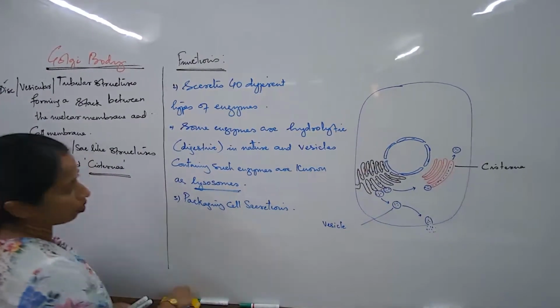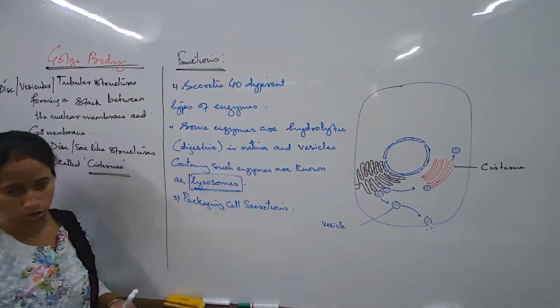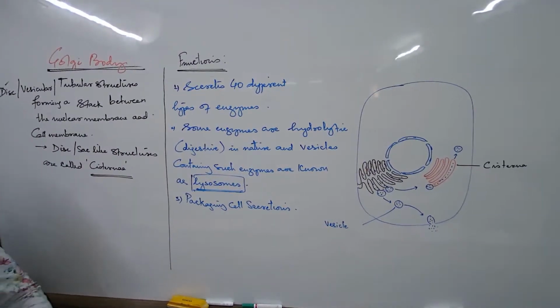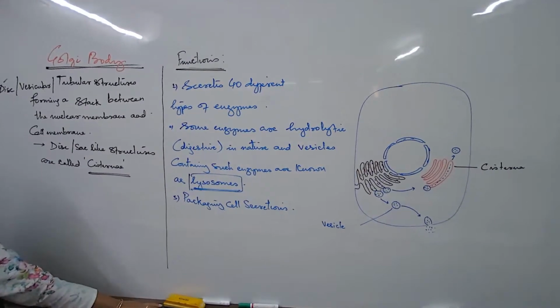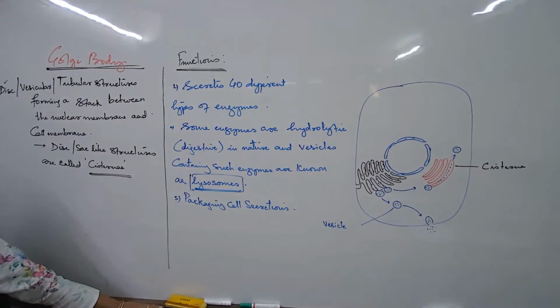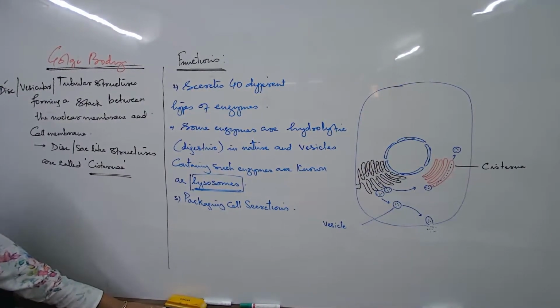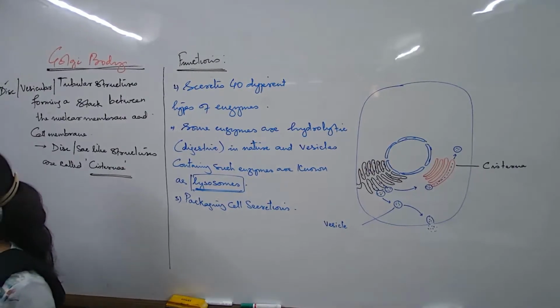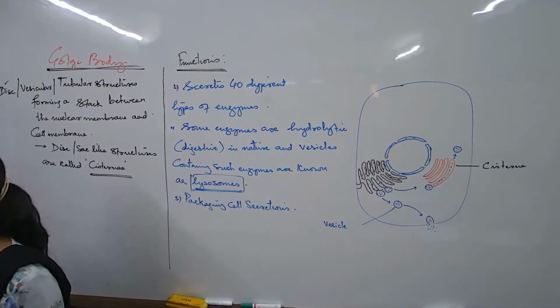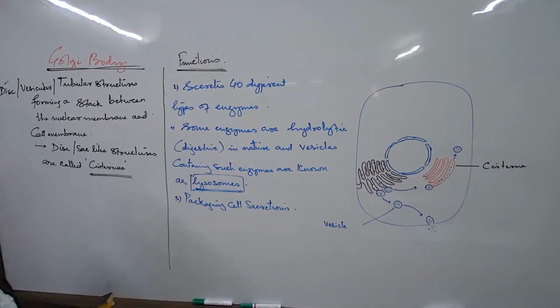Since I'm talking about the packaging functions, and I already mentioned this word, lysosomes. So what are lysosomes? Lysosomes are simple but specialized cell organelles which contain hydrolytic enzymes. So that is the definition. Does it have a single wall or a double wall? You get to see a single wall. Simple vesicles, these are, which contain hydrolytic enzymes.